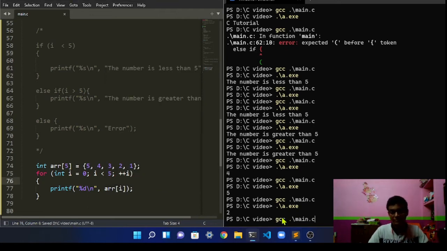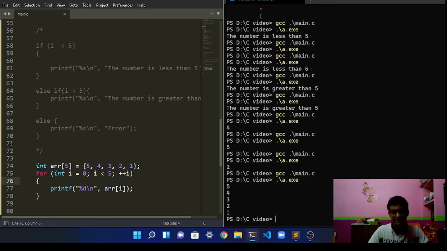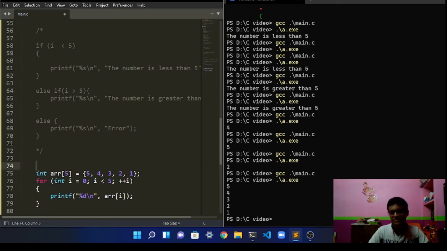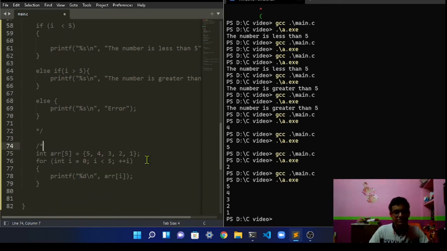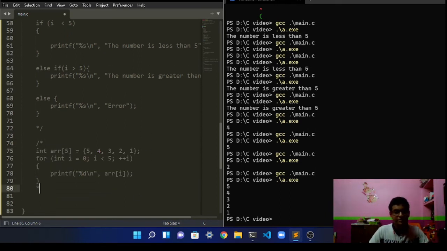So now we are going to compile the program yet again, run it, and as you can see, it iterated over all the elements of this array. So this was about arrays. You can use it to store data. There are also multi-dimensional arrays, but this is just a beginner friendly tutorial, so we're not going to cover them. It is used for storing some data in it.